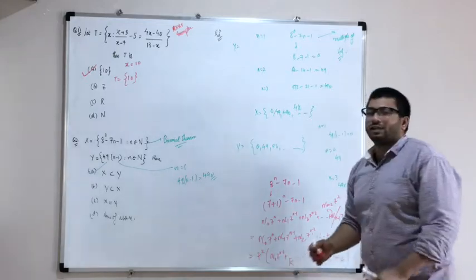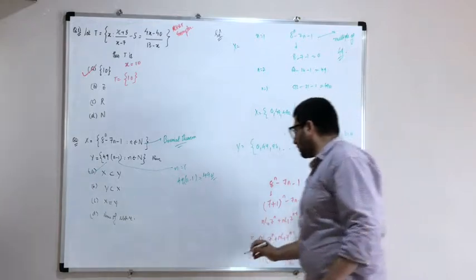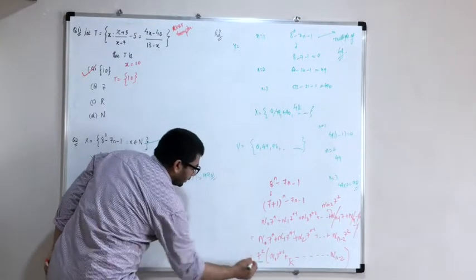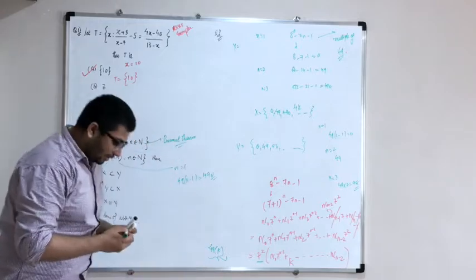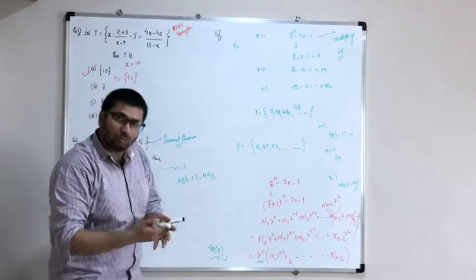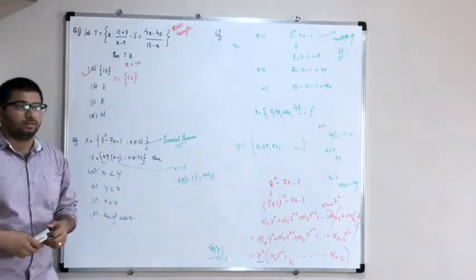So it is 49 times k. Correct? So what is this? This is nothing but 7 square, that is 49, and some constant k. If you have not studied binomial theorem, I will tell you what all things come in binomial theorem.